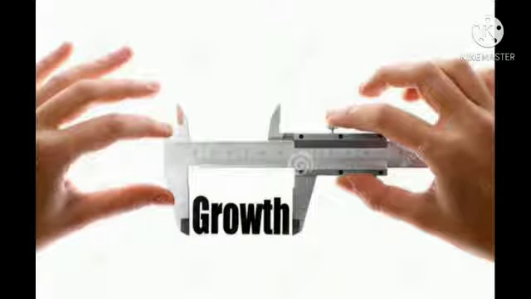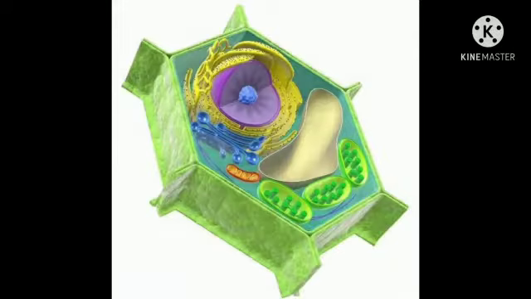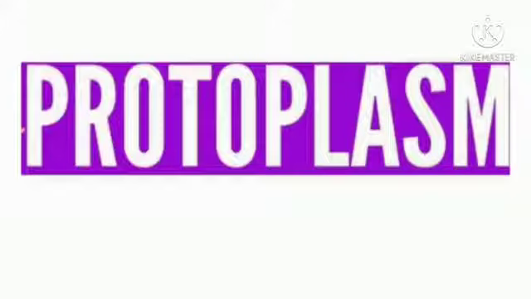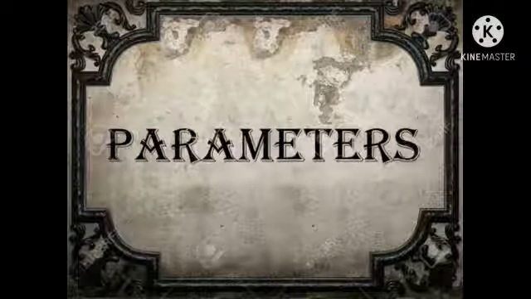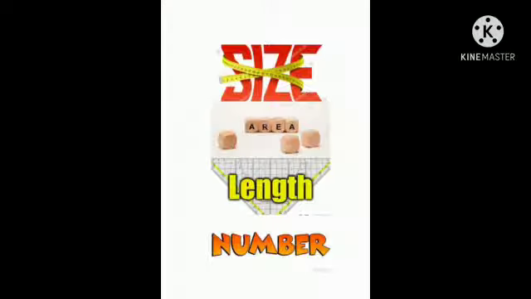Let's see how we can measure the growth. At the cellular level, growth refers to an increase in the amount of protoplasm which is difficult to measure. Hence, growth is measured by different parameters such as increase in size, area, length and number.